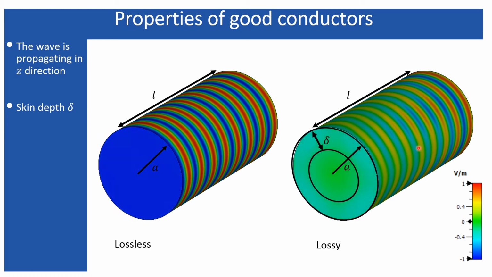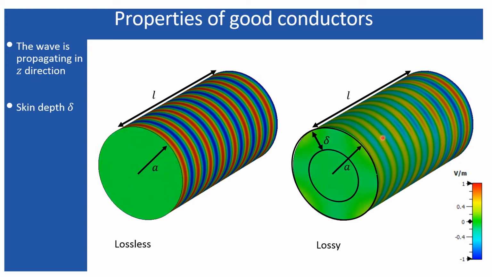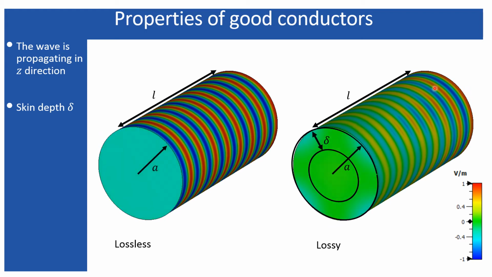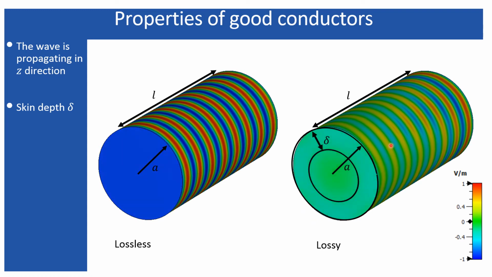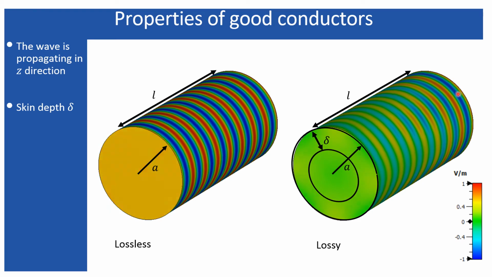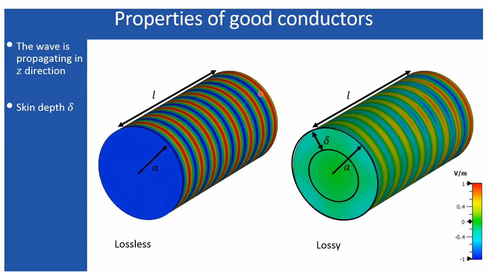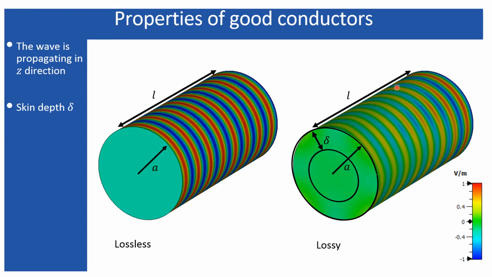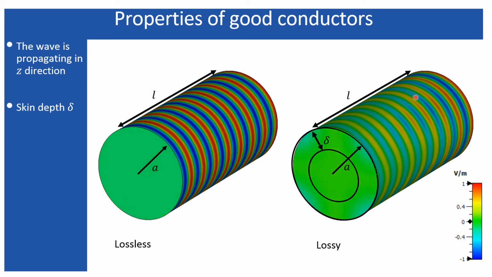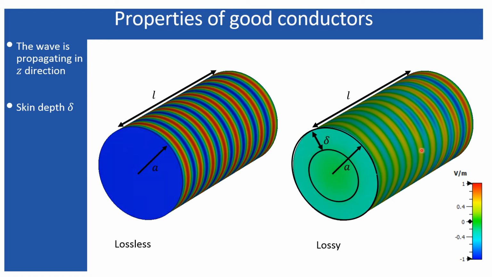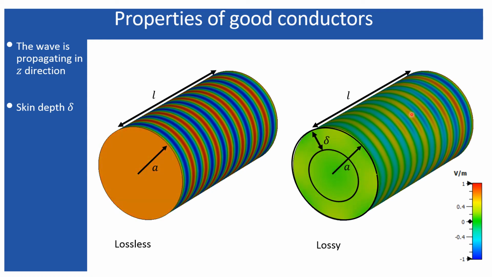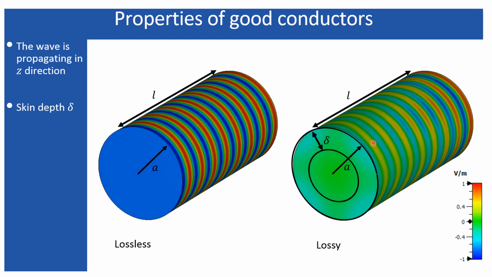But now look at this lossy medium. It is the same kind of wire, similar in dimension, but lossy in nature. At the initial position, the wave starts at the same phase as it did in the lossless case. But as it propagates through the medium, the amplitude fades out.